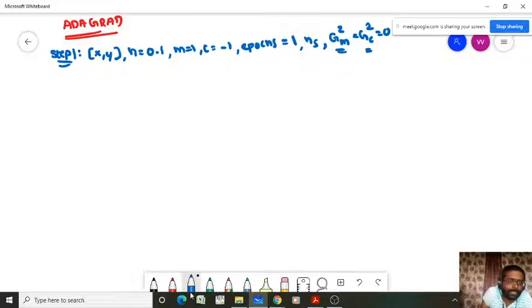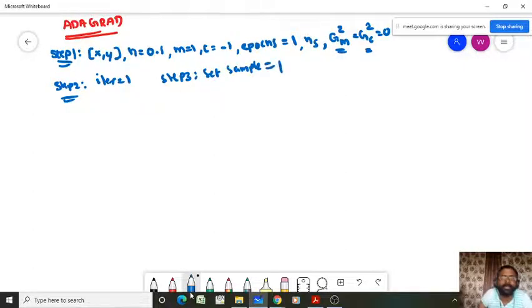Perfect. Next, step 2. In step 2, what do we have to do? Set iteration equal to 1, and in step 3, set sample equal to 1. In step 4, what do we have to do? Gradient calculation, sir. Perfect. So we have to calculate the gradient.